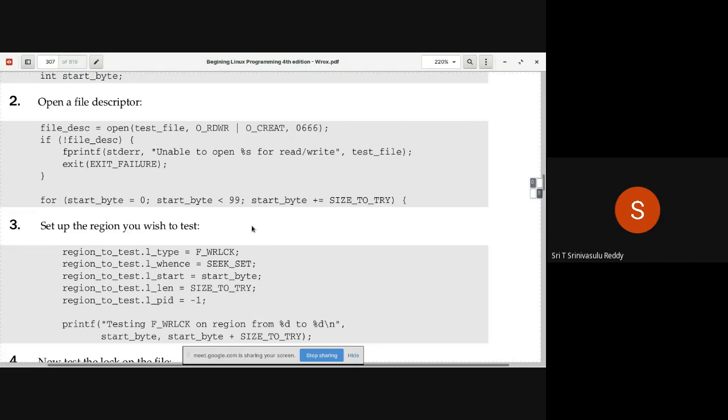Strictly speaking, create is not required here; even if the file is not there, it will still work. Create should be there for log3.c, because if the file is not there, you create it, otherwise you use it. Whereas here log4 is not creating the file or initializing it with data. So even with create it will work, no issue, but if you remove it, it will also work, remember that.